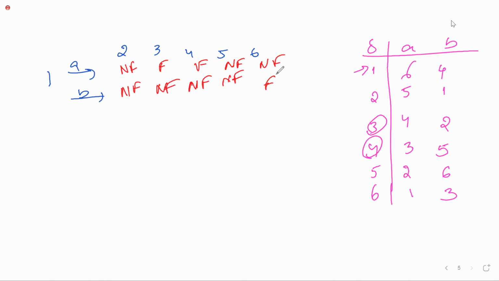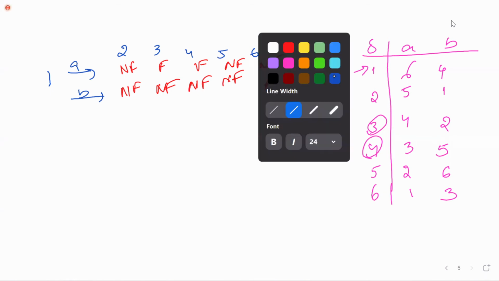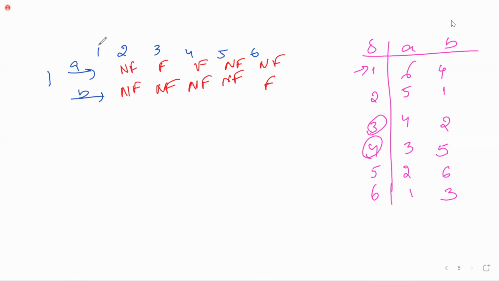Next, suppose if you consider 1 also, we'll consider 1 also. If you consider 1, what will you get? Non-final. This 6 is non-final. Next, this is non-final and final. Everything we have constructed.